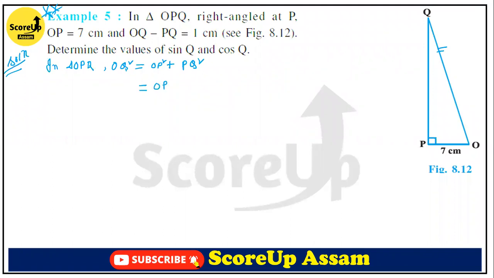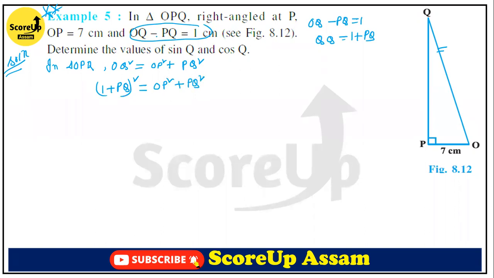What about OQ? From here, it is given that OQ minus PQ is equal to 1. That means OQ is equal to 1 plus PQ. So we should put that value. The value of OQ is 1 plus PQ, whole square, equals OP square plus